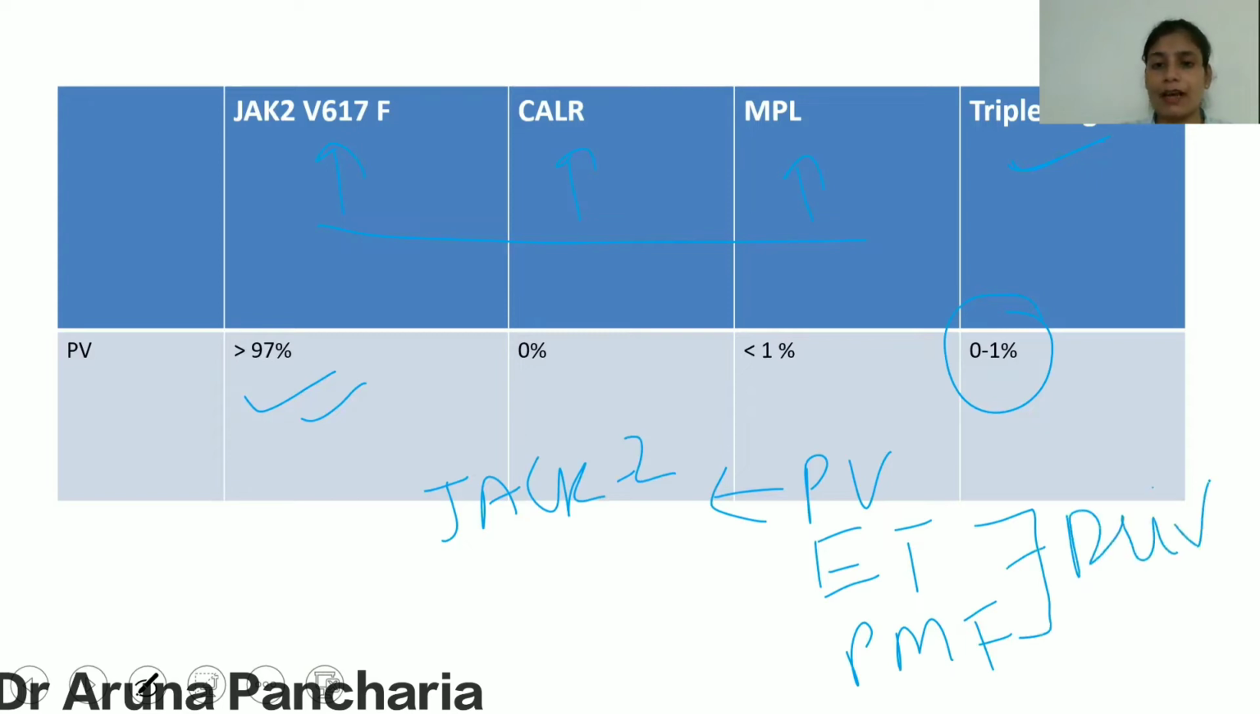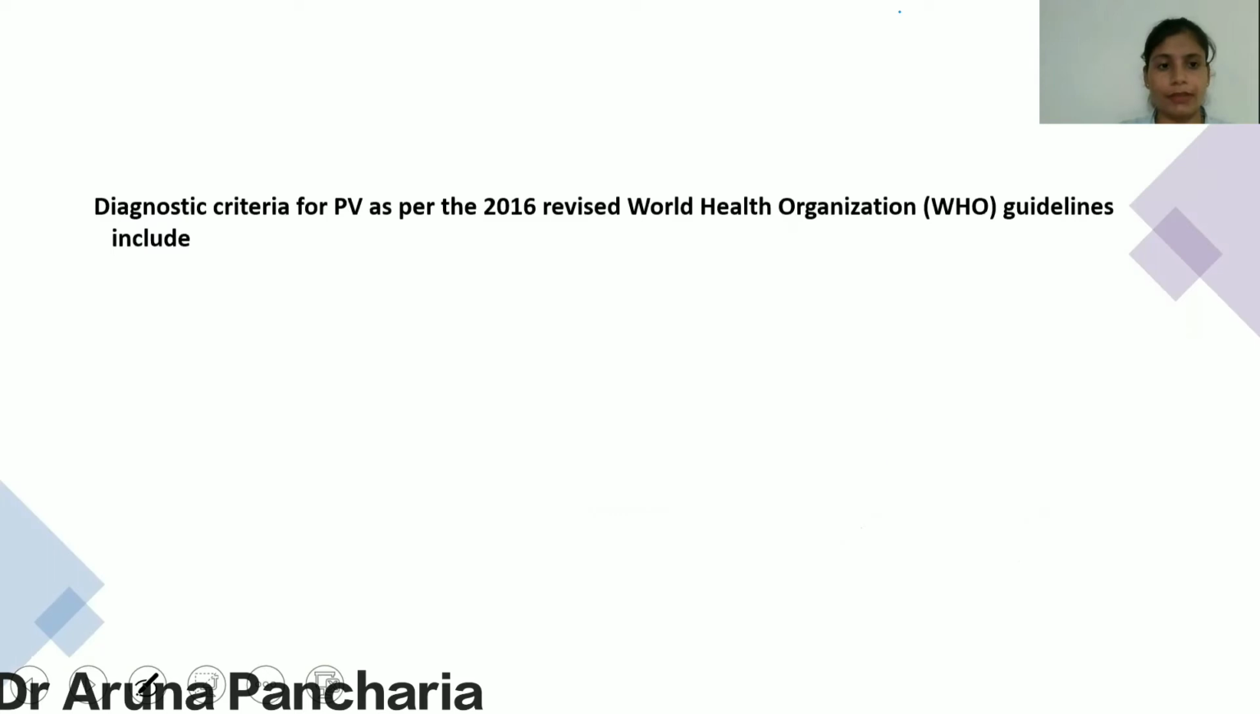Driver mutations are these three: JAK2, CAL-R and MPL. So either JAK2, CAL-R or MPL is there. So what is the percentage of this? This will depend on that only. Now, coming to the diagnostic criteria for polycythemia vera.